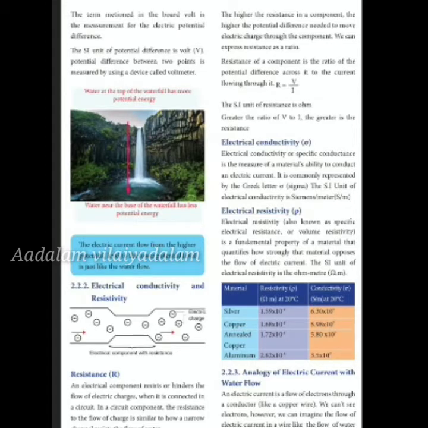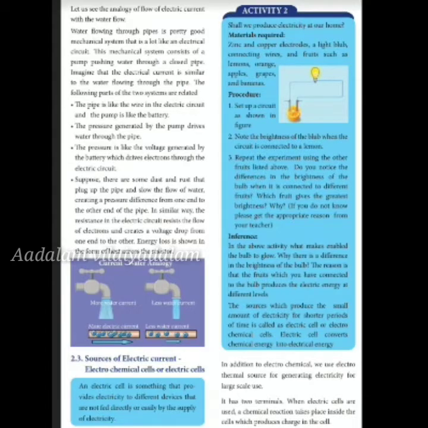Now you will see a comparison of pipe flow and current flow. The pipe is like the wire in the electric circuit and the pump is like the battery. As soon as the pump is activated, the water flows at a higher speed. As soon as the battery is connected to the circuit, the light is lighted up.